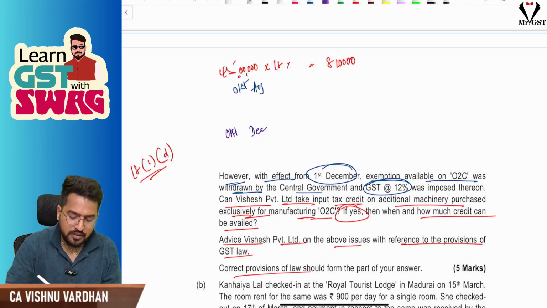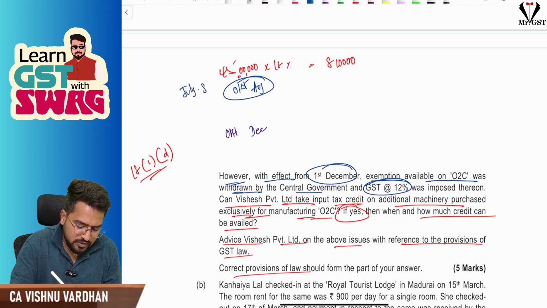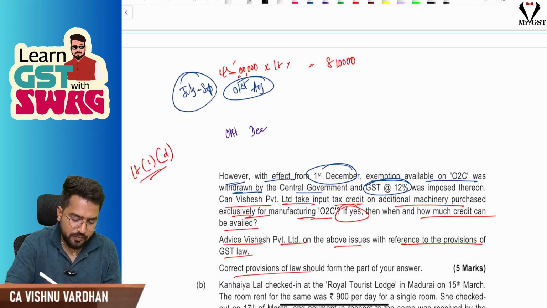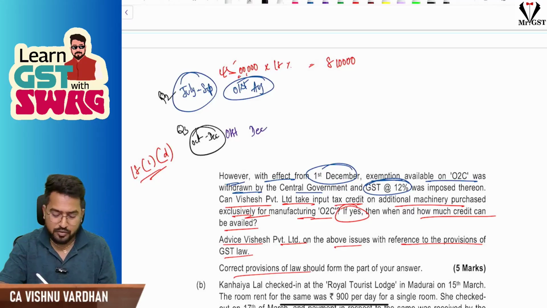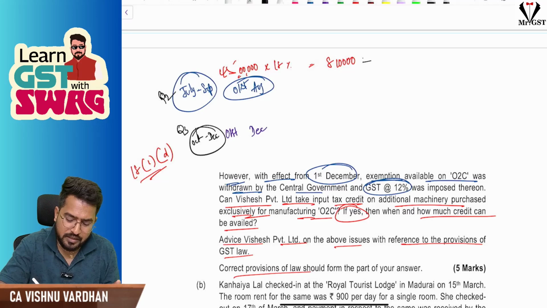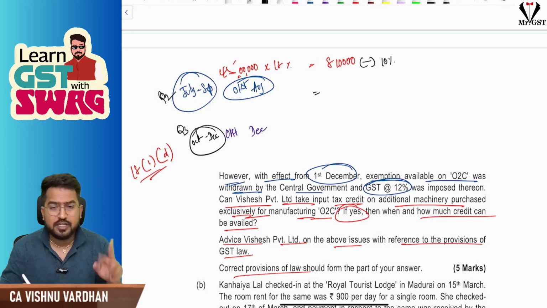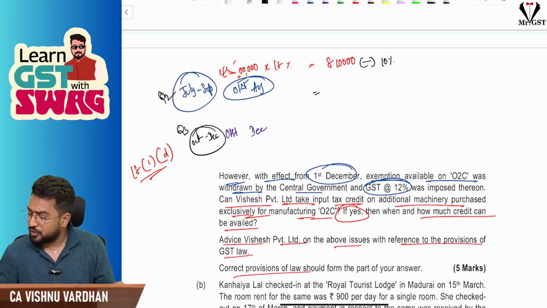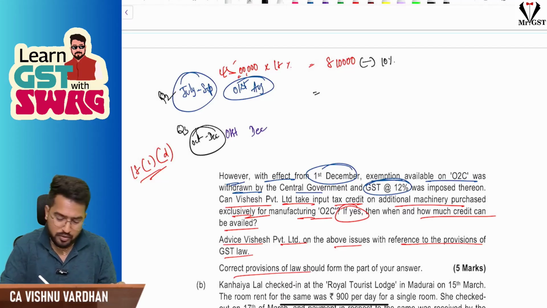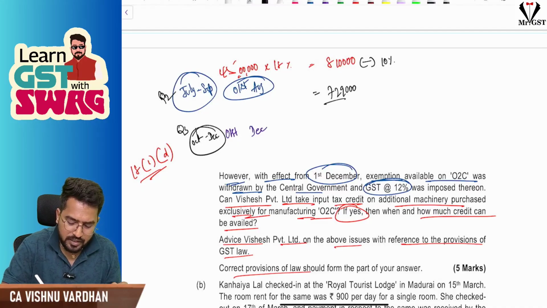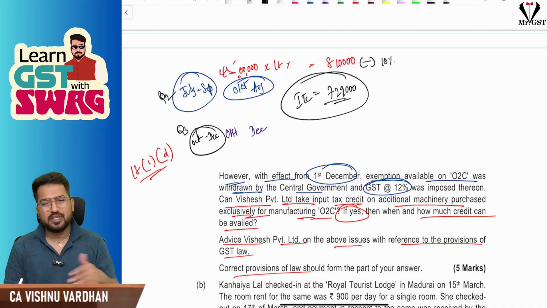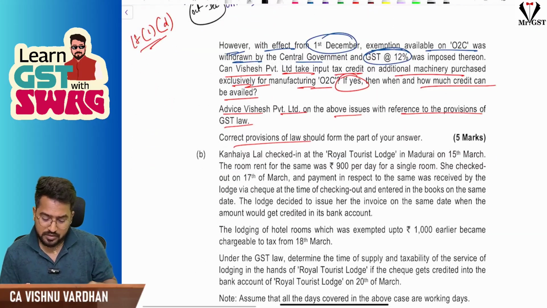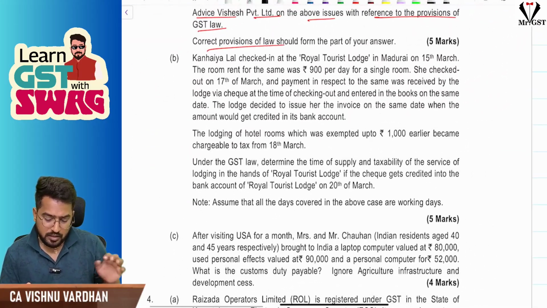From 1st December, we have to see how many quarters they have used. They have used this from the July to September quarter, that is Q2, till the October to December quarter, that is Q3. So this has been used for Q2 and Q3, that means 2 quarters. Per quarter 5% you will reduce, so minus 10%. So 8.1 lakh minus 10% will give you 7.29, so 7,29,000 ITC you can avail. Okay, simple one. This is for 5 marks. Fine, super. Next, let us move on to the next one.